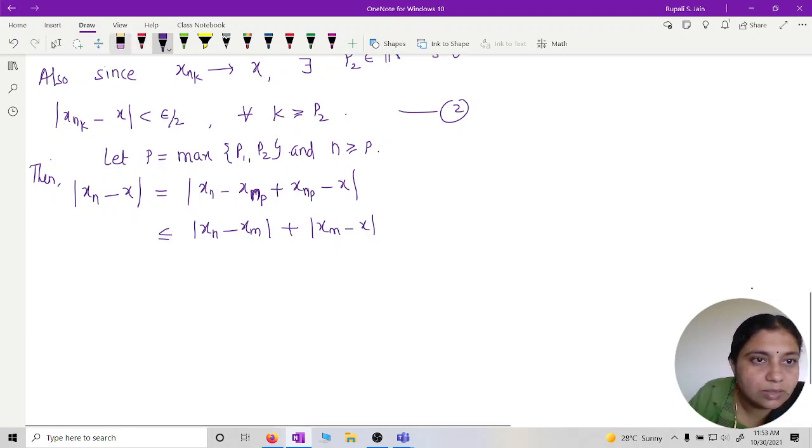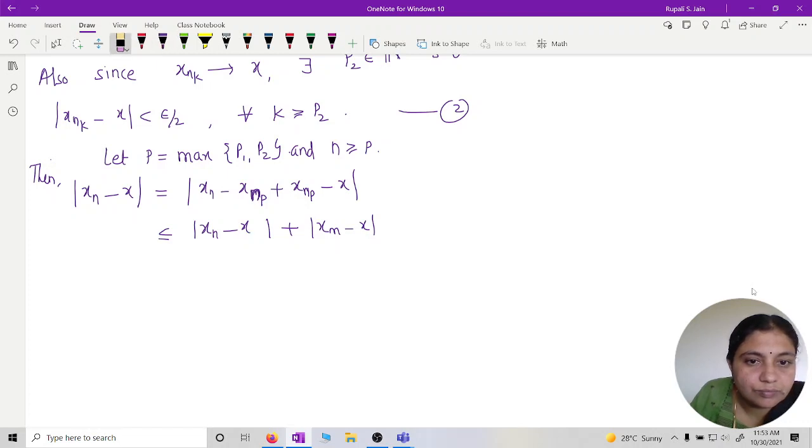Now you can tell, what can I write? x_n minus x_{n_p}, with n greater than or equal to p, and p is nothing but the maximum of p1 comma p2. So what can I say about x_n minus x_{n_p}? It is less than epsilon by 2.